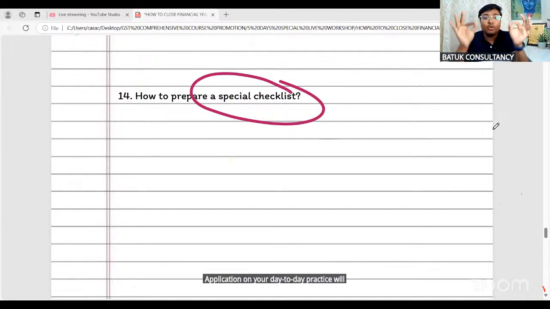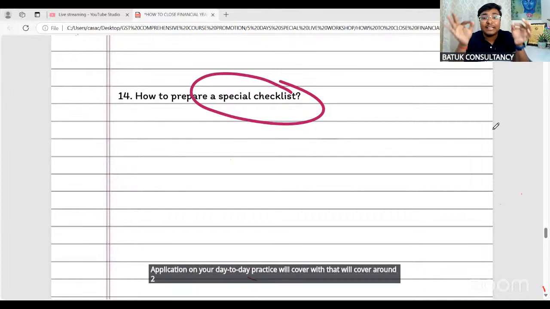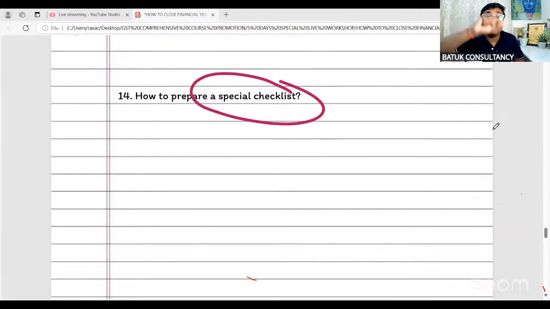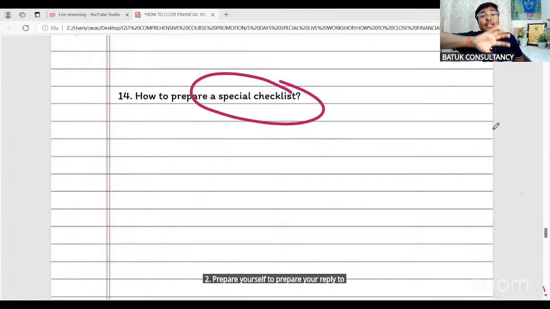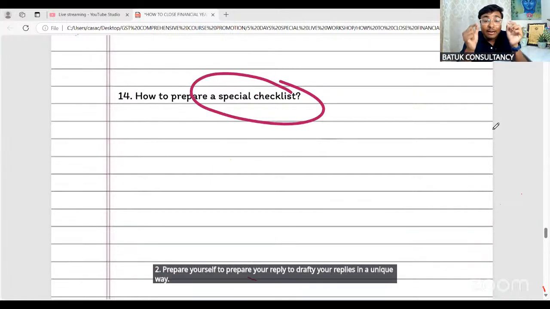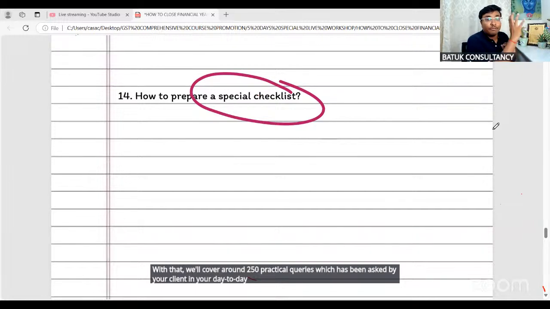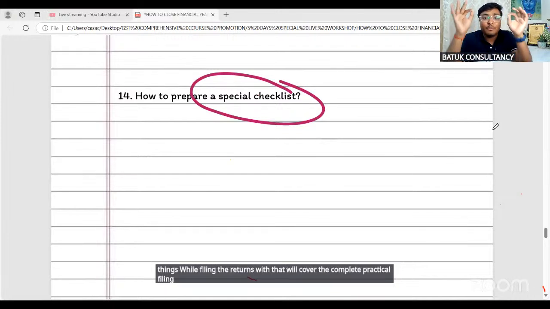With that, we will cover around 250 recent landmark judgments pronounced by the High Court, Supreme Court and AAR authorities, to prepare yourself to draft your replies in a unique way. With that, we will cover around 250 practical queries asked by your clients in your day-to-day practice, like: sir, in this situation, what will be the time of supply? What will be the value of supply? How can you check these things while filing the returns? With that, we will cover the complete practical filing of returns and various forms on GST and the common portal, in a unique way.